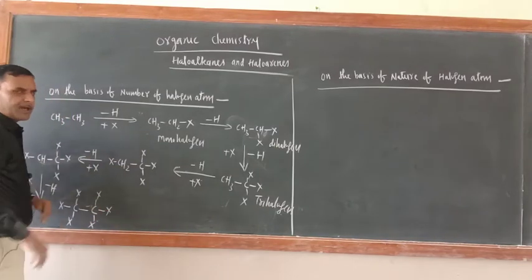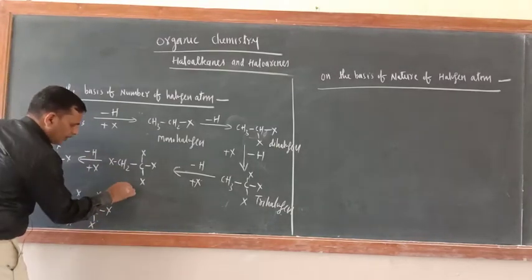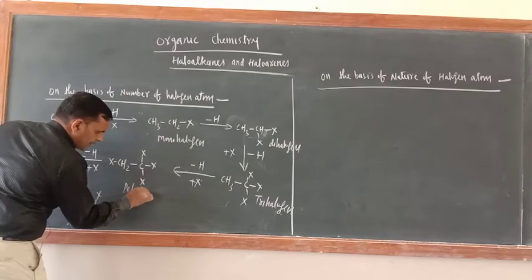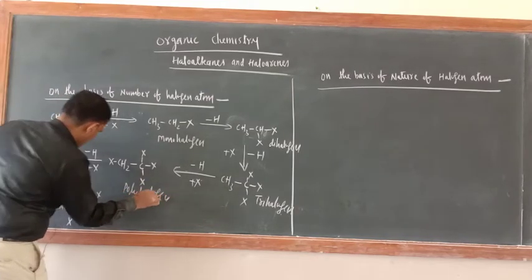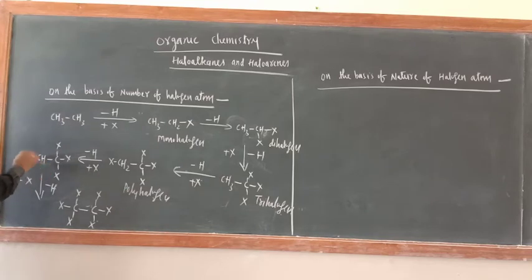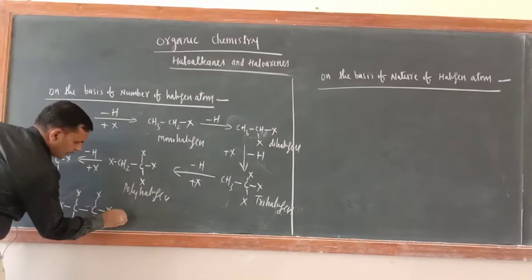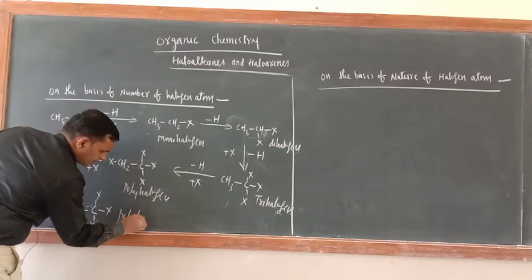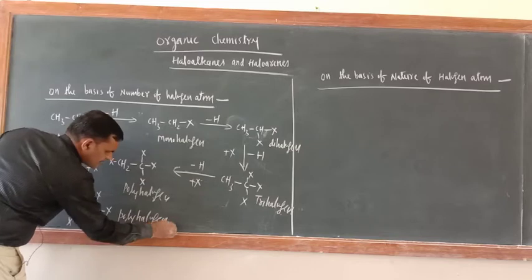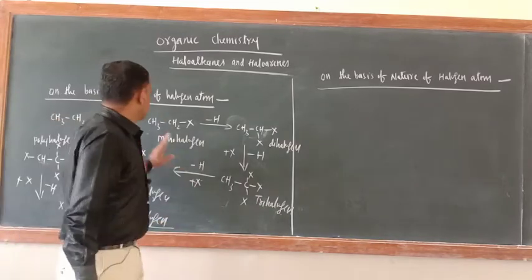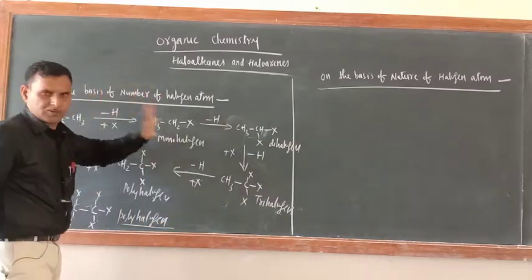So instead of writing tetrahalogen, write polyhalogen. So this one is also polyhalogen. This is also polyhalogen only. What about this one? This is also polyhalogen. Poly means many. So this is on the basis of number of halogen atoms.